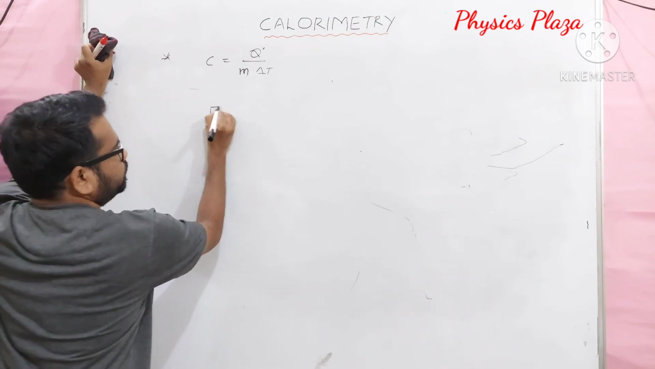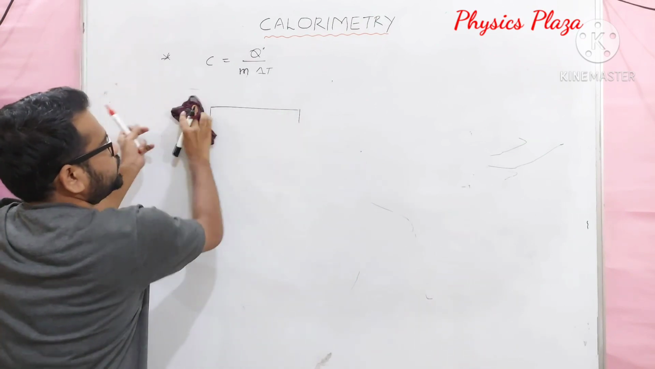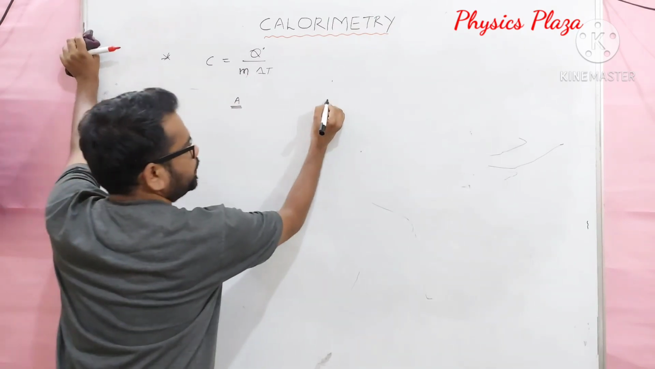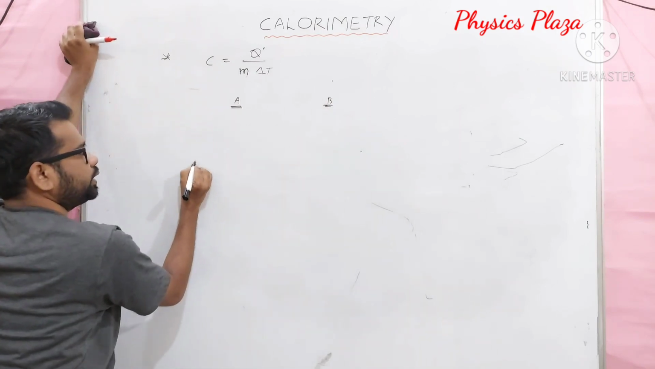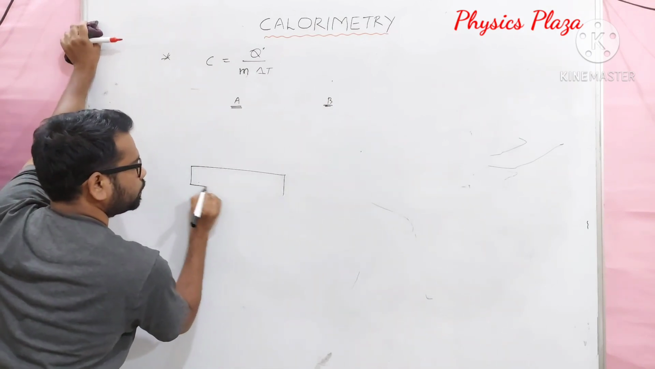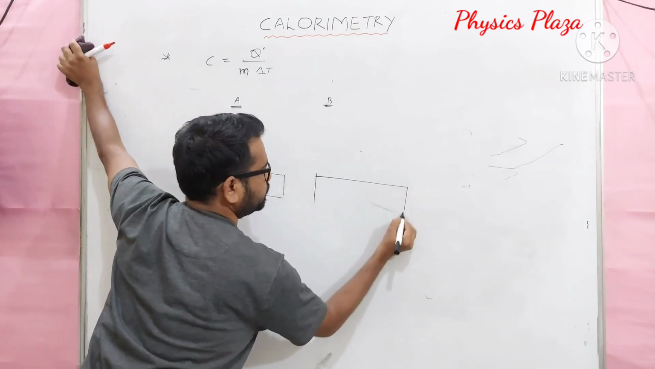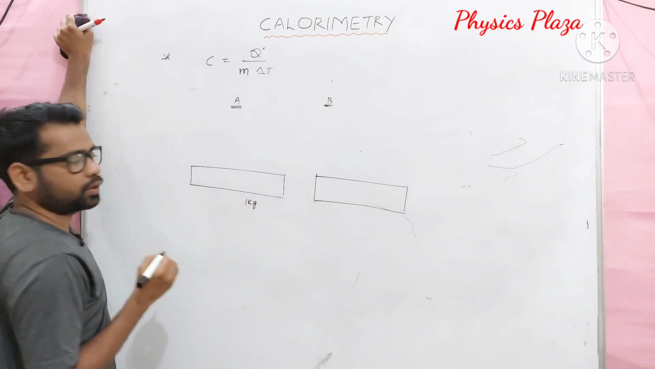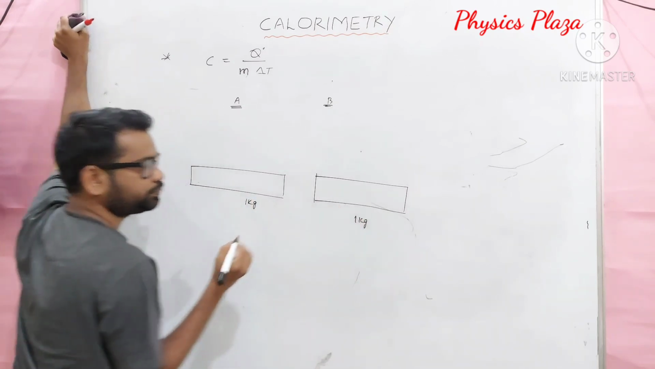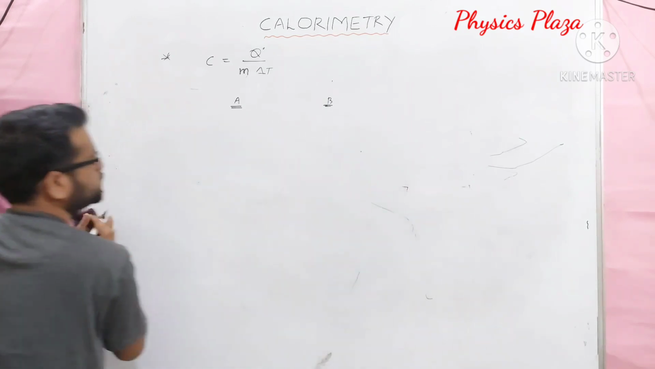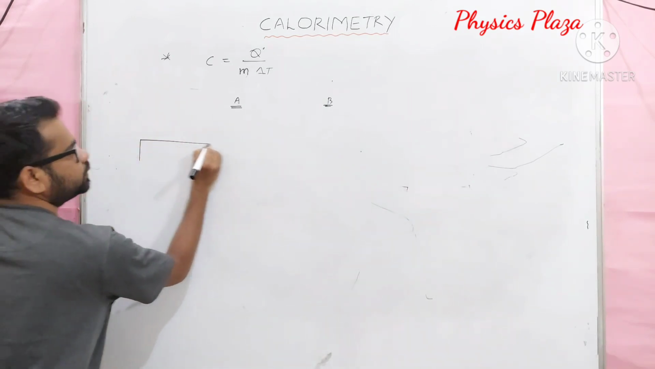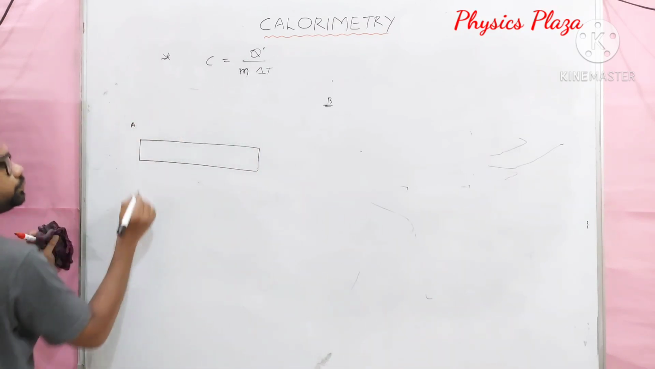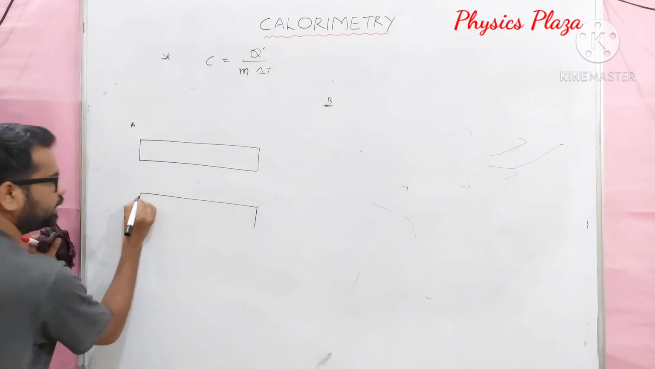For example, let us say material A is given and here is material B. Let us take two materials, so it is material A and here material B. Of course, both have the same mass, let us say 1 kg and it is also 1 kg only. Let us take it a bit far so that it will be easier. From here let us consider it is material A and here it is material B.